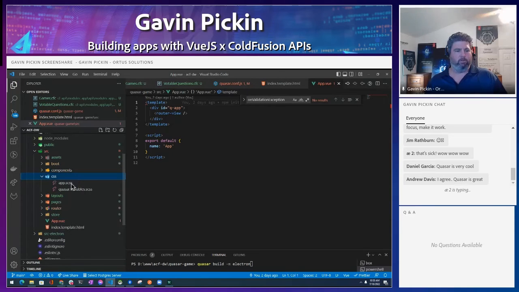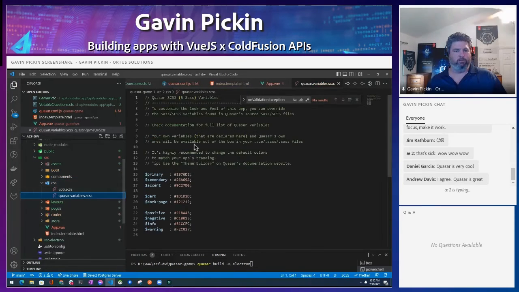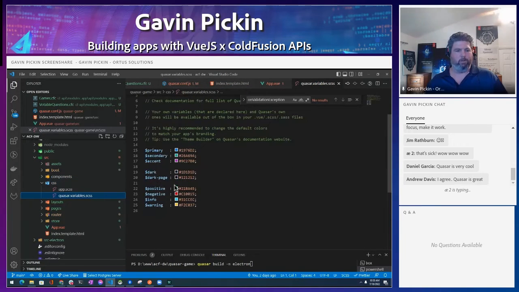If you want to tweak your styles, you can actually come in here and change your variables, very much like Bootstrap and everything. So you can change your colors if you want, and then all the components use those color schemes, so it's really handy for customizing it. Your layouts, you can have a layout. We got a couple of different layouts here. We got a game layout, a main layout, and then you have your pages. And so we've got a 404, we've got an index, we've got a game. So really simple, just a couple of pages in here, and then we have our router.